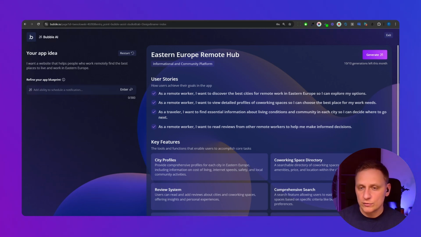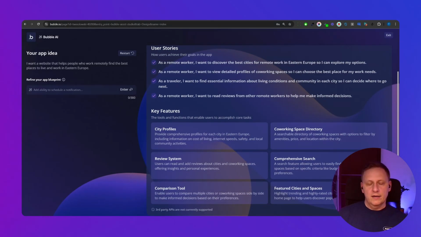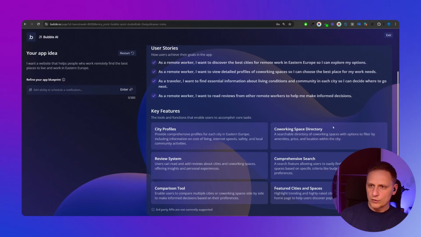As a traveler, I want to find essential information about living conditions. Also makes sense. As a remote worker, I want to read reviews from other remote workers. Yeah, also makes sense. And it also gave me key features of the app: the city profiles, co-working space directory, review system, search, comparison, and featured cities.